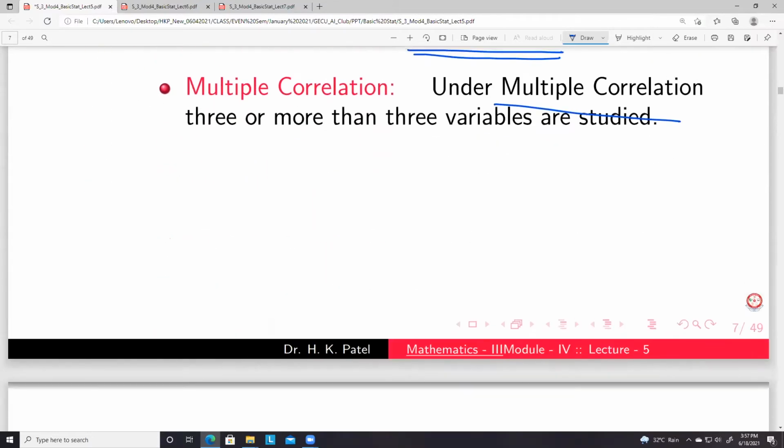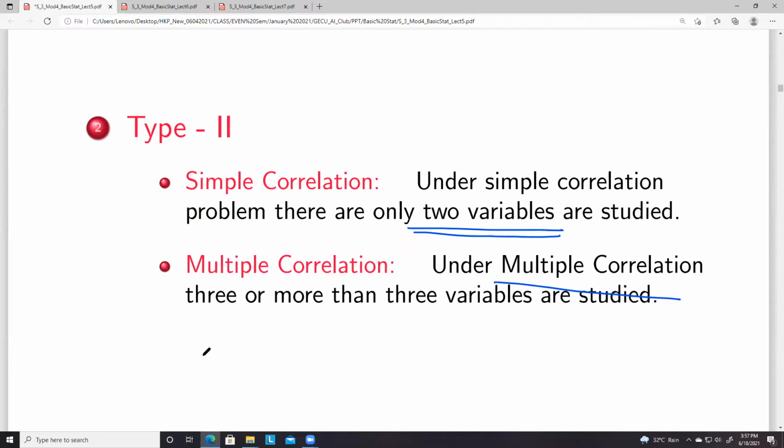Sir, when it is multiple correlation, it will be a regression problem, right? If x1 is related to x2, x3, and x4, obviously it's a regression problem, right? Anyhow, correlation and regression are somewhat related. Right, sir. Okay.